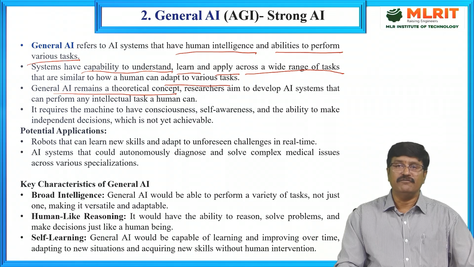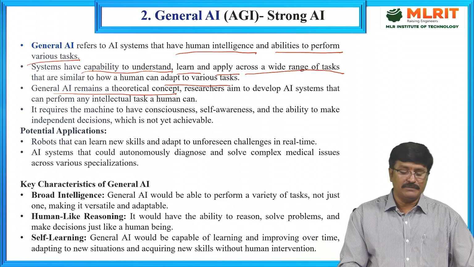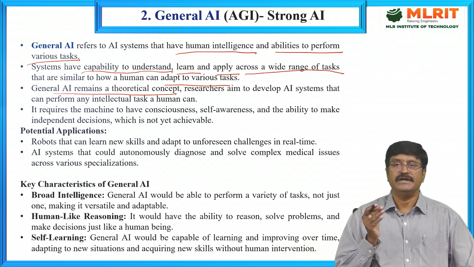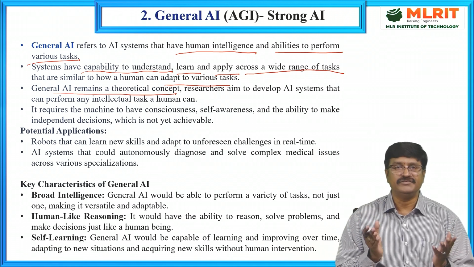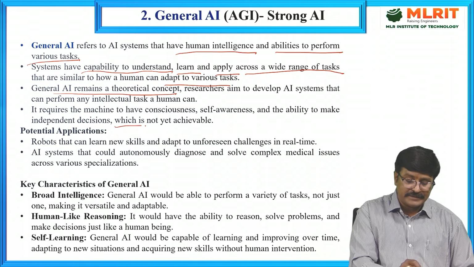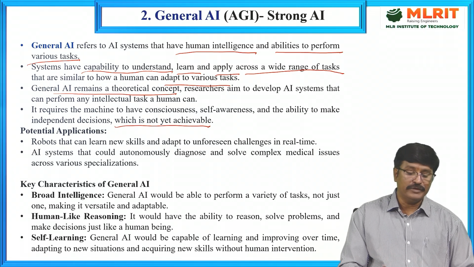Researchers aim to develop AI systems that can perform any intellectual task a human can do. It requires machines to have consciousness, self-awareness, and the ability to make independent decisions, which is not yet achievable at this time. Research is still going on strongly in this area.